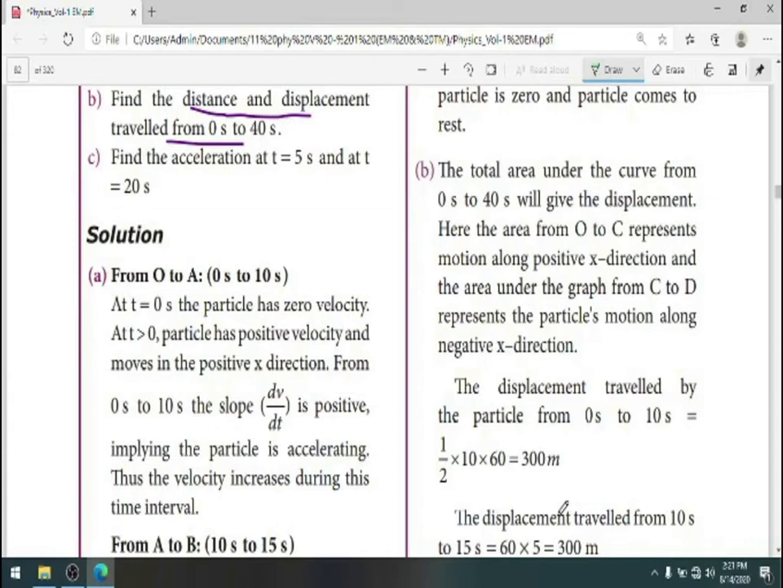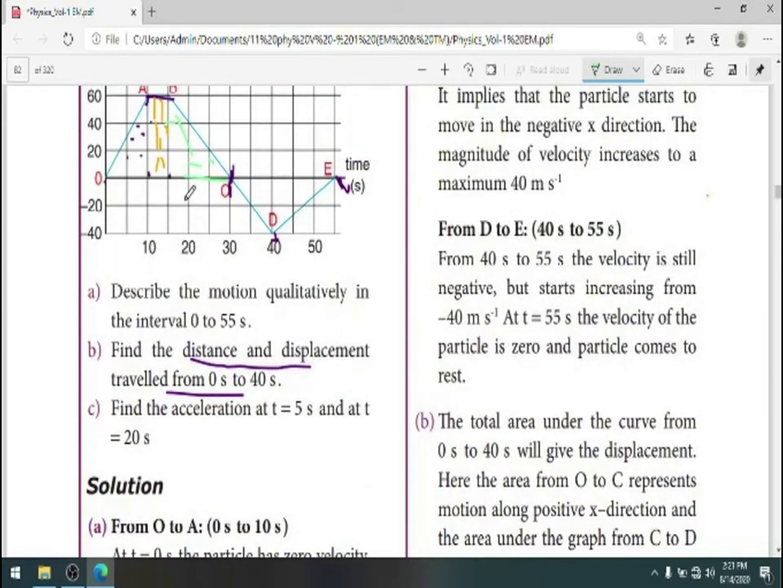Now coming to the displacement from 10 second to 15 second. From the diagram you see, from 10 second to 15 second, it is a rectangle, no? So base into height. Observe carefully, this is the 15th second, so this portion exactly is only 5. So this is 5 into 60, and so it is 300 meter again.